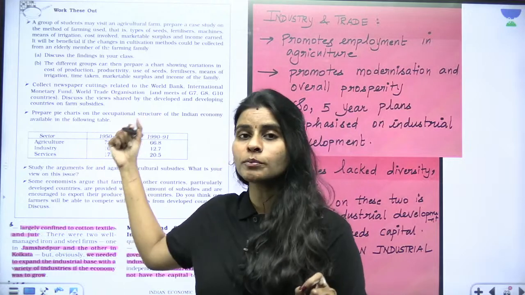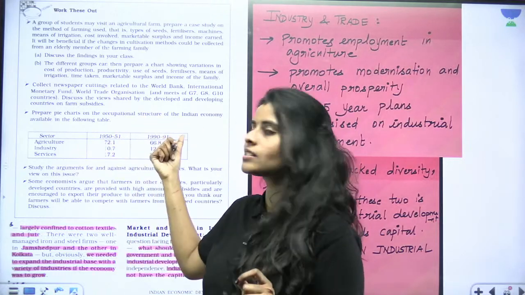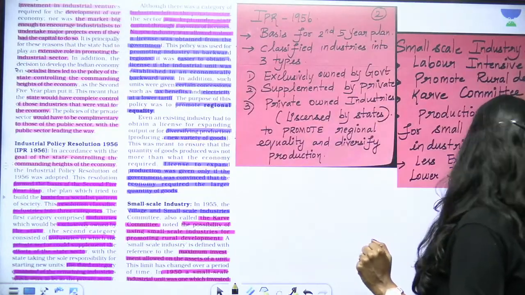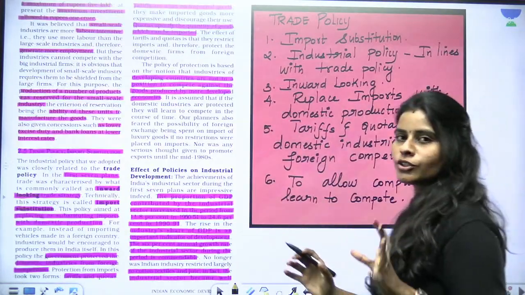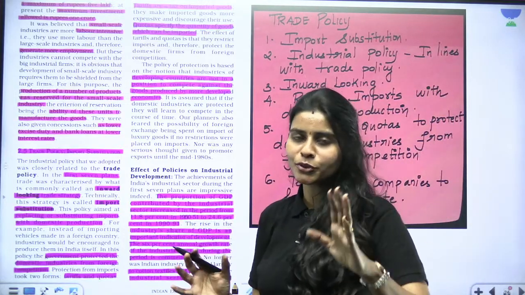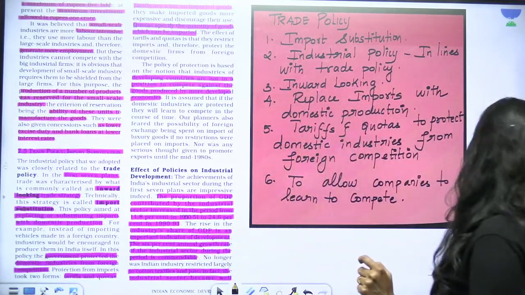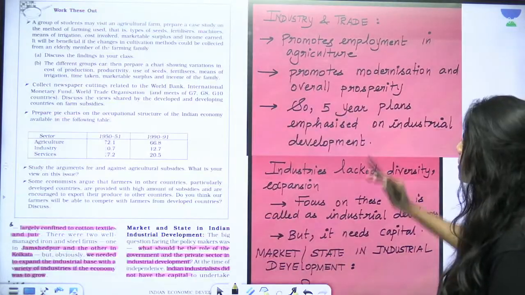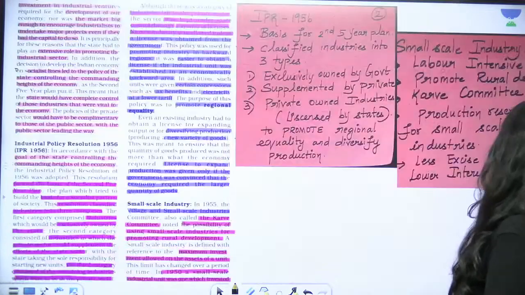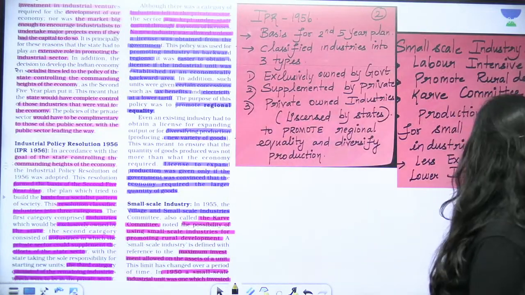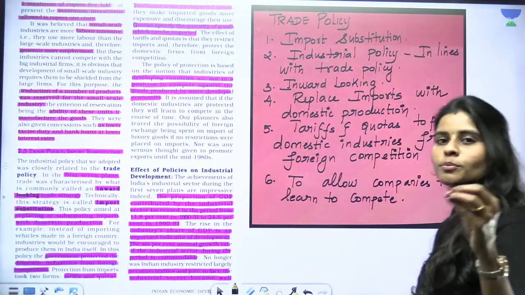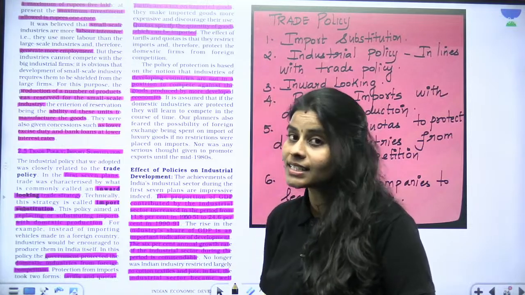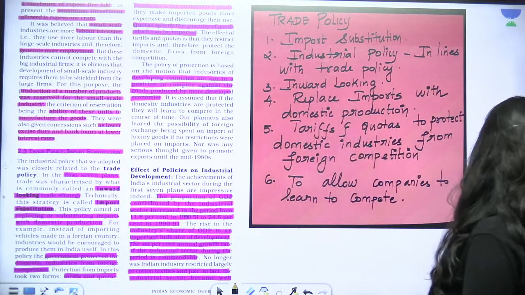Okay, so this is going to be very important. So please do not miss this class and stay with me in the next class so that we will come to the overall conclusion of all the factors that contributed to the BOP crisis. See, we have these things to discuss. This is about the Industrial Policy Resolution of 1956 and how the industries lacked diversity, what measures we came up with, and why we gave so much importance to small scale industry, especially with respect to the IPR 1977. And what are the trade policies we have?